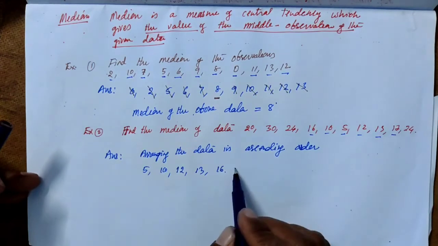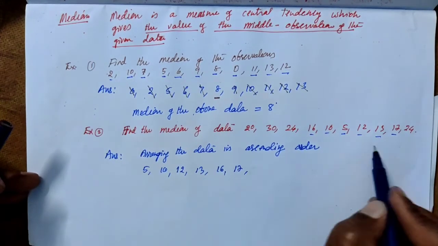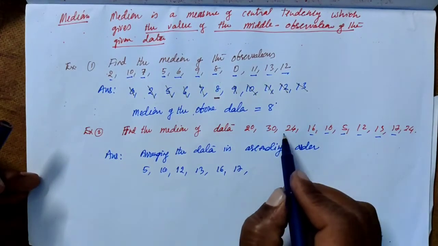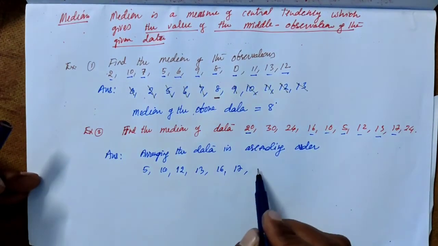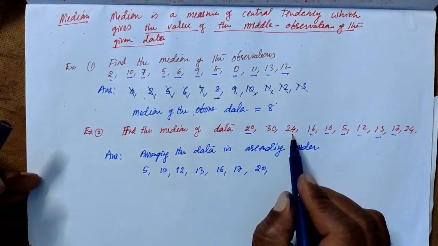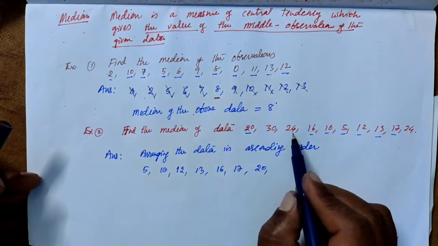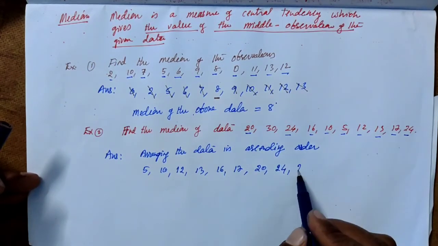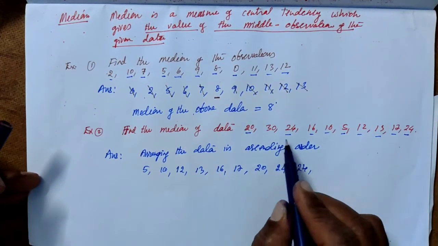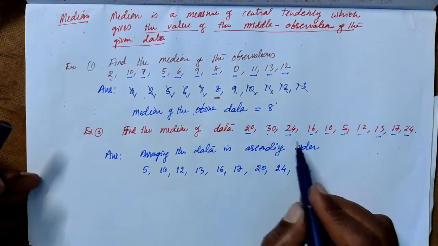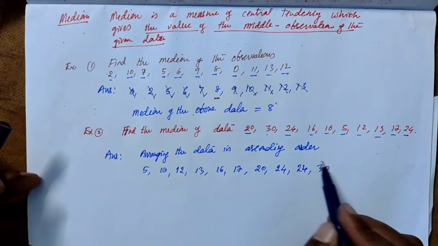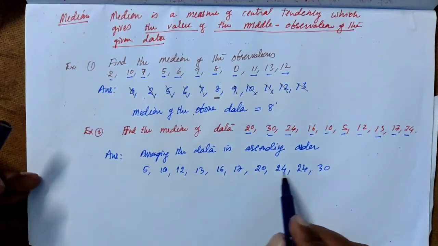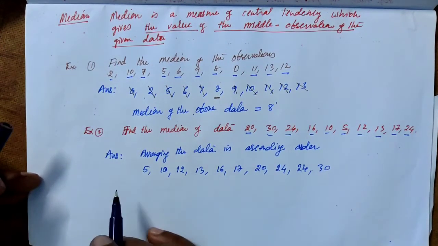And then 17. After 17, there is no 18 and no 19, only 20. After 20, 24, and here is also 24, and the remaining one is 30. Okay, these are the observations arranged in ascending order.